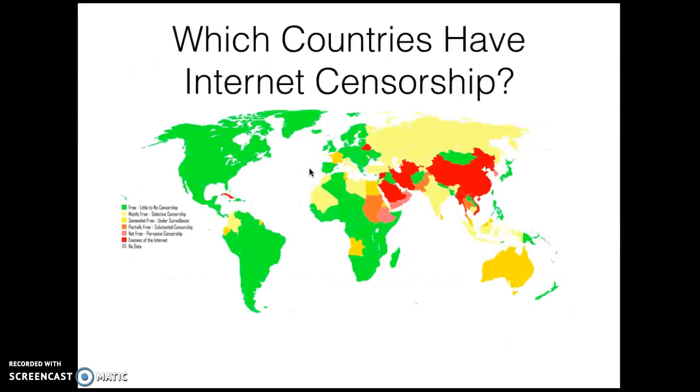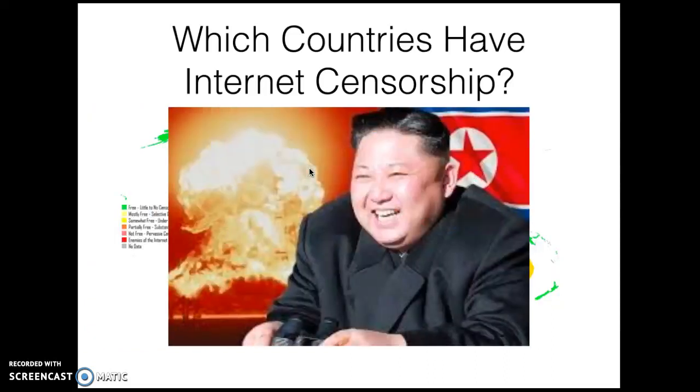Now, which countries have internet censorship? The countries that are in red have a lot of internet censorship. Some of those examples are Cuba, China, Saudi Arabia, and North Korea. But let's focus on the positives and negatives of North Korea's censored internet.